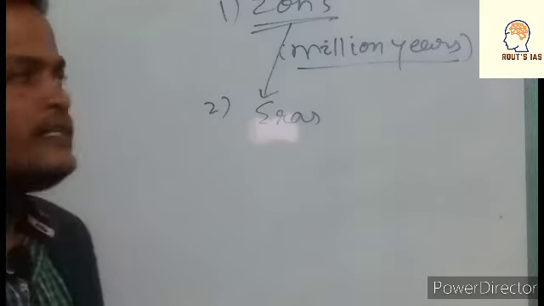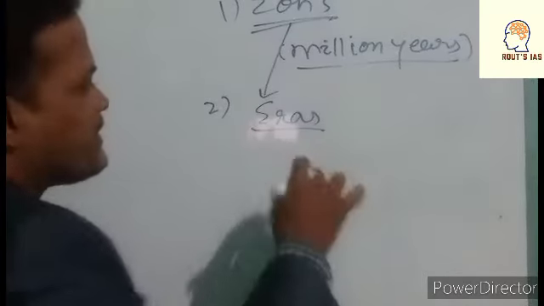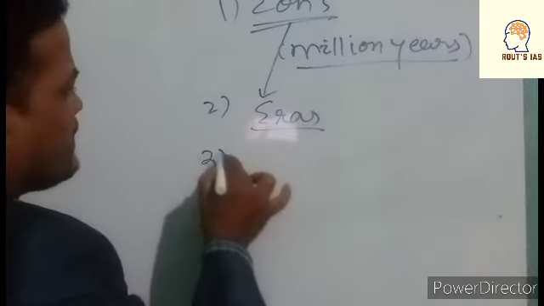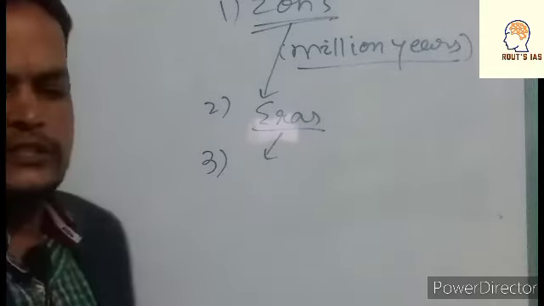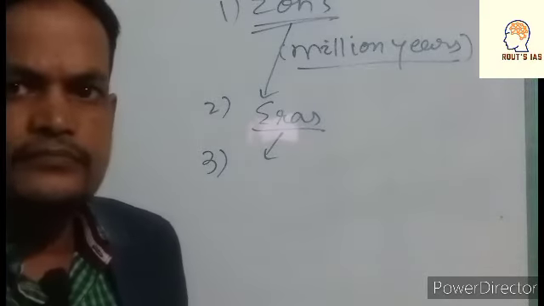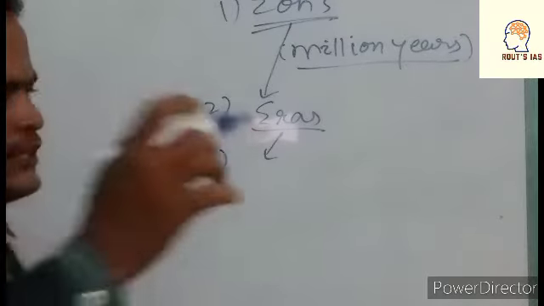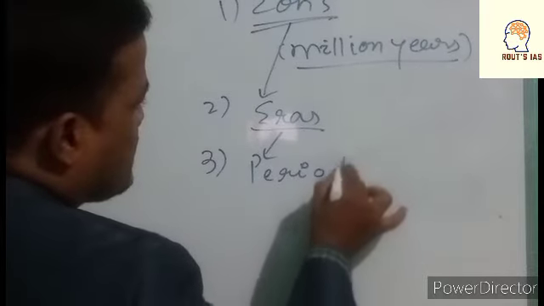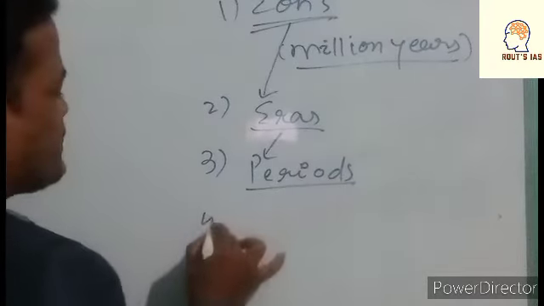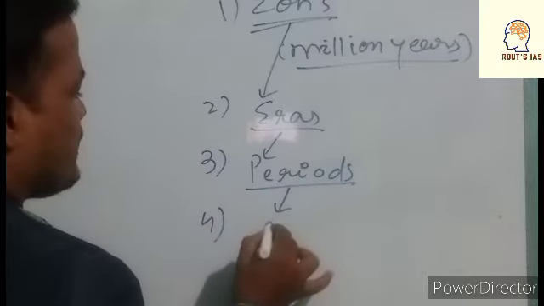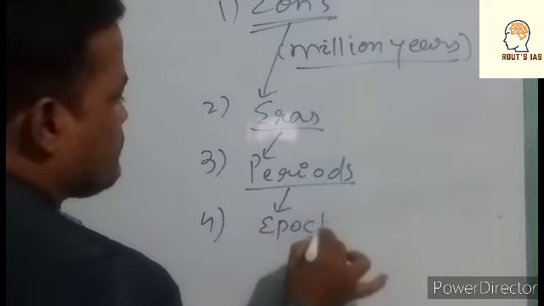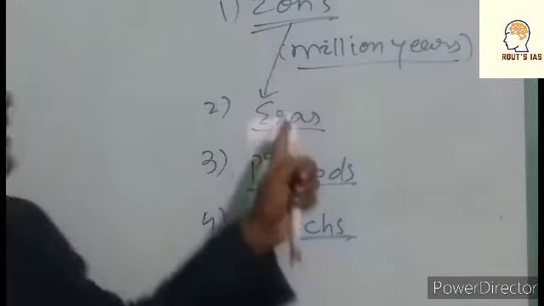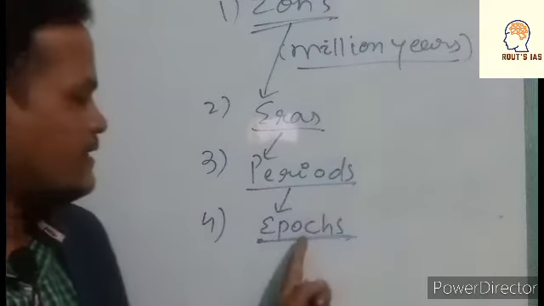Eon is the largest, the second largest is called eras. Eras are again divided into smaller time periods called periods. Then the periods are again divided into epochs. So eons, eras, periods and epochs.